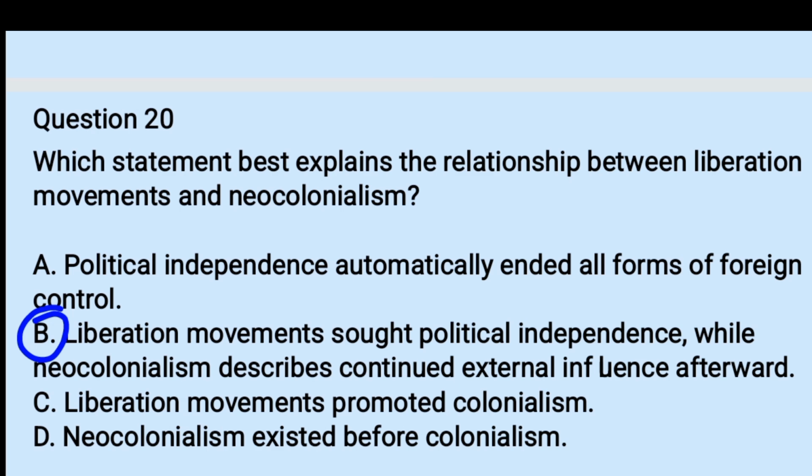Liberation movements sought political independence, while neocolonialism means what? Describing continued external influence afterward. Afterward means after liberation, after the independence of Africans, there is a continuation of the influence of those previous colonial states. Political and economic influence within the home countries. Even if Africans were independent or sovereign states, they are not totally sovereign or independent. They rely, for instance, in case of security, military, and law. In reality, Africans have a strong attachment to the previous colonial states or colonizers.